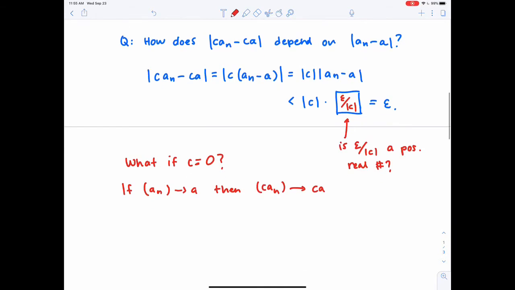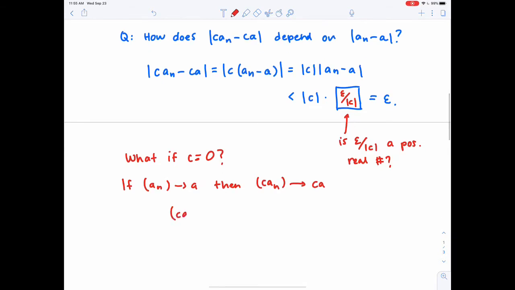But if C is specifically 0, notice that CAN is just the sequence 0, 0, 0. And that's the constant sequence, which means that sequence is always in your epsilon band, regardless of which term you're looking at in the sequence, because it remains constant. So this converges to 0, and that's really 0 times A.